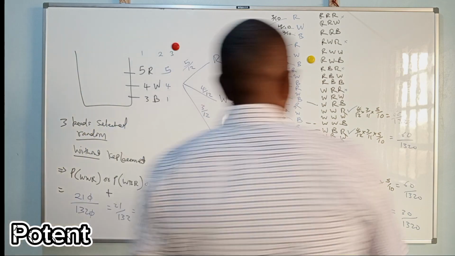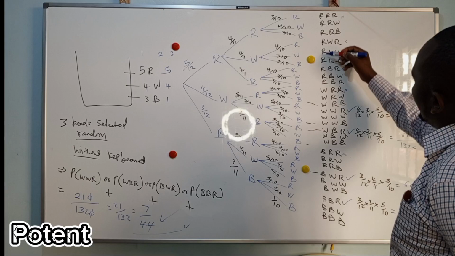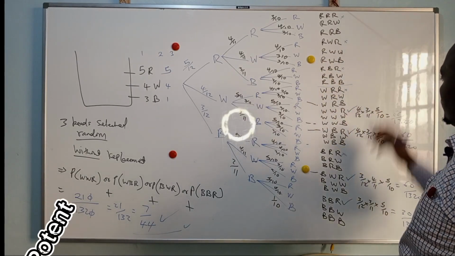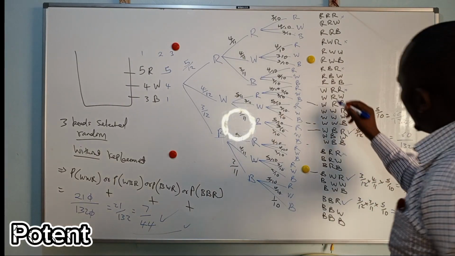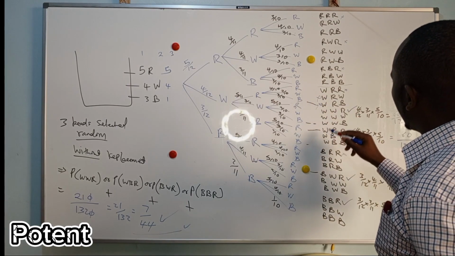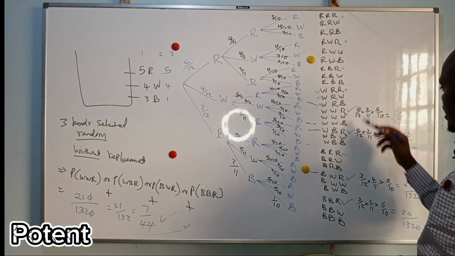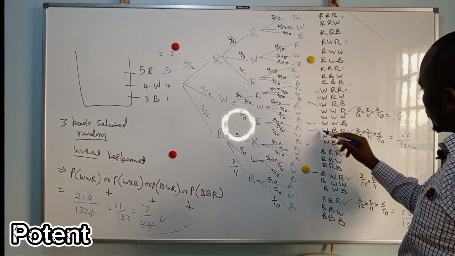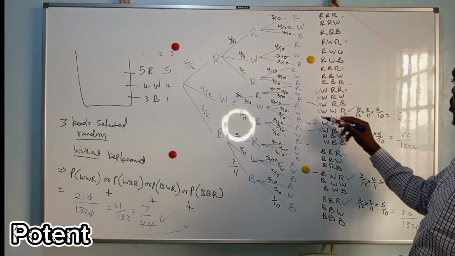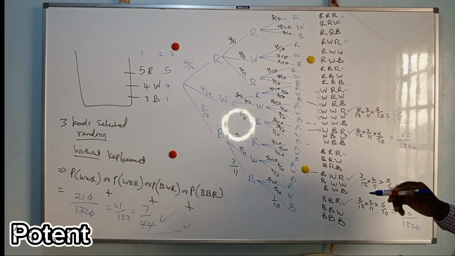So anywhere there is red, you cancel. Okay? So it's the probability that there is no red. So at this point, you don't consider anything there. It has a red, you don't consider this. You don't consider this as a red. Don't consider that. Don't consider this. It has a red. White and blue only.